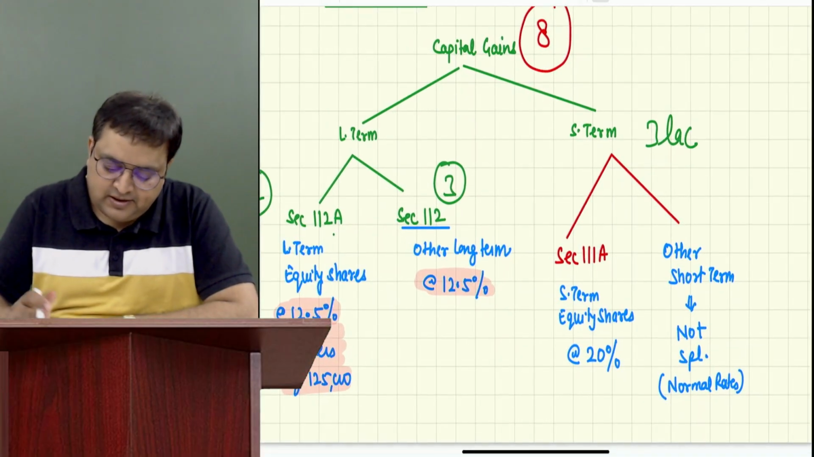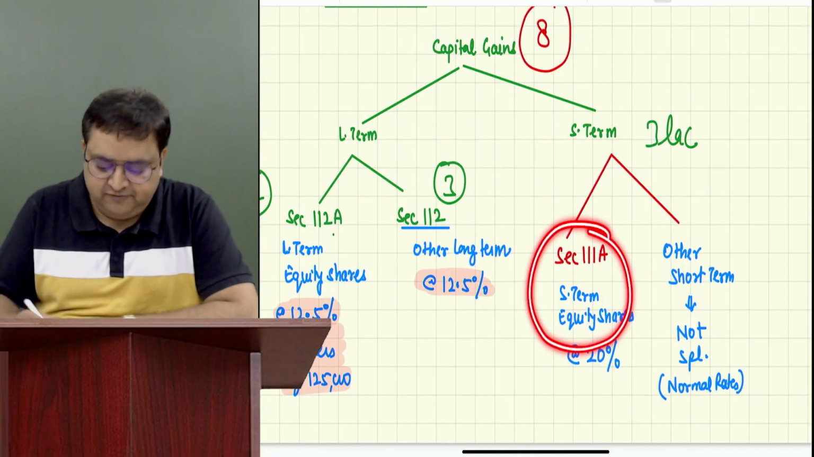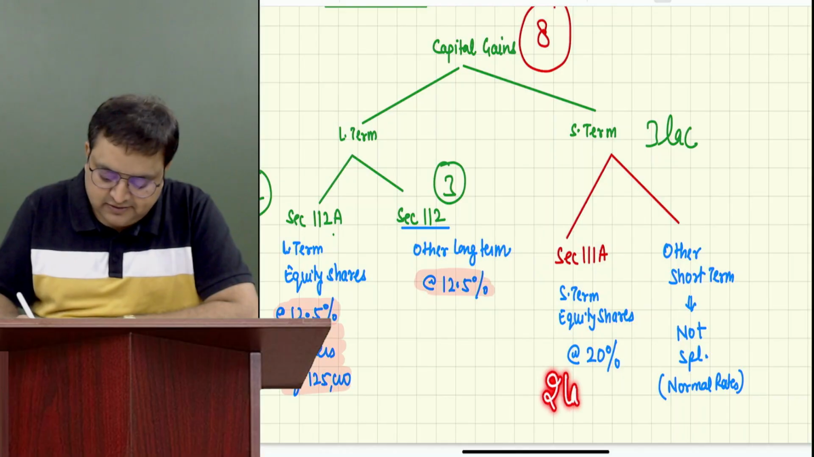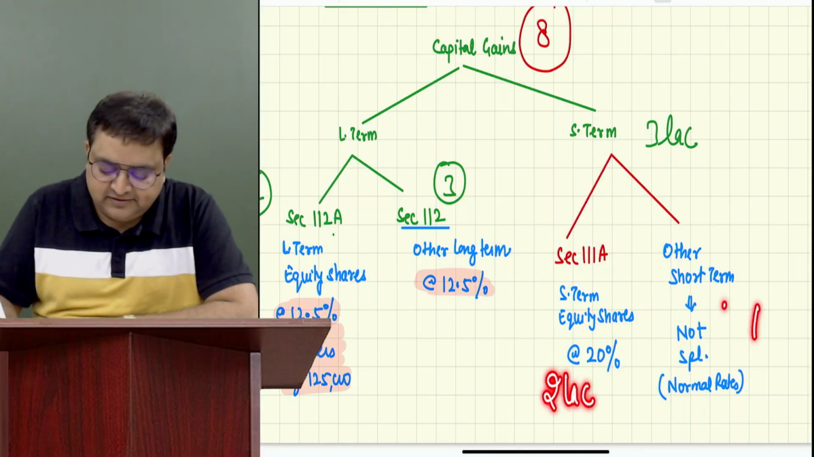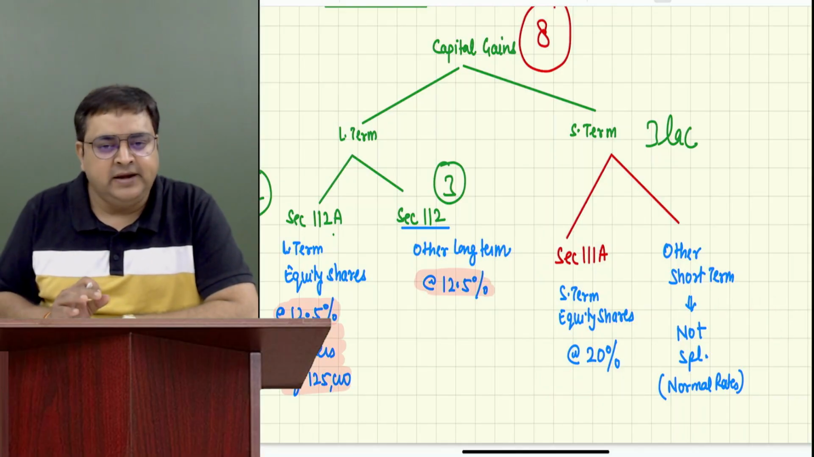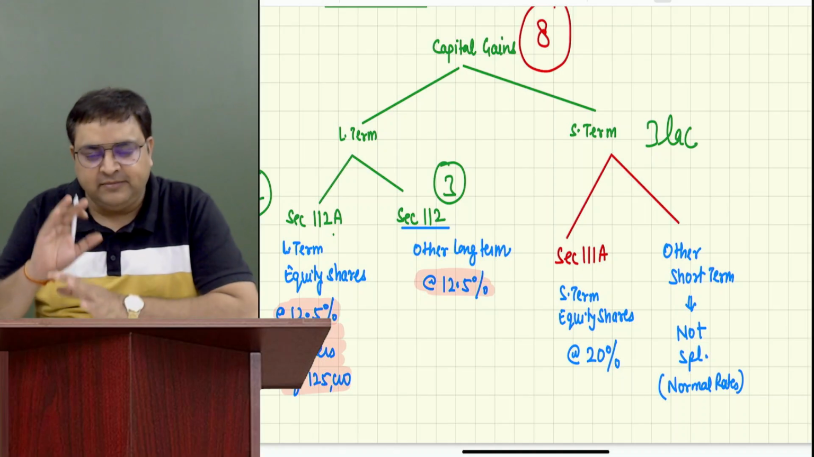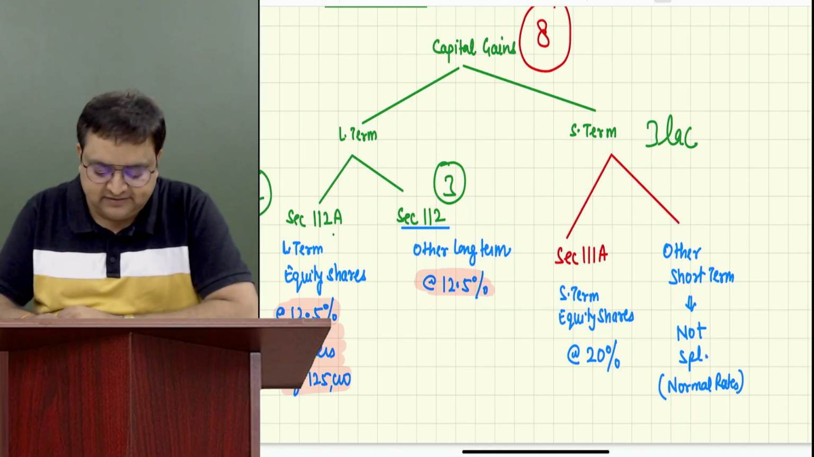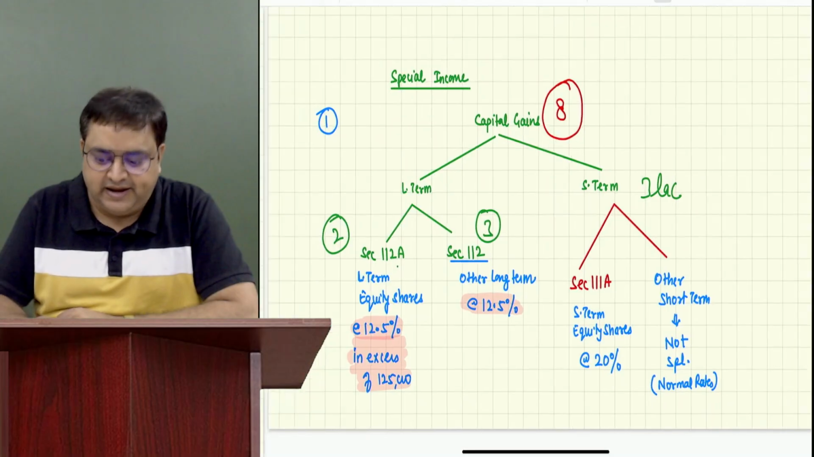Now, out of this 3, we have been given the information of 111A, which is how much? 2 lakh. So it means the other short term is 1 lakh. You don't have to do so much calculation, but I'm giving you a rough idea that this is how her capital gain is looking like.